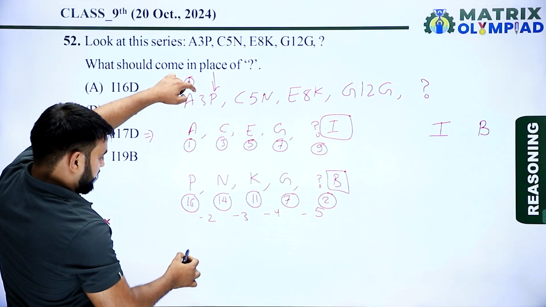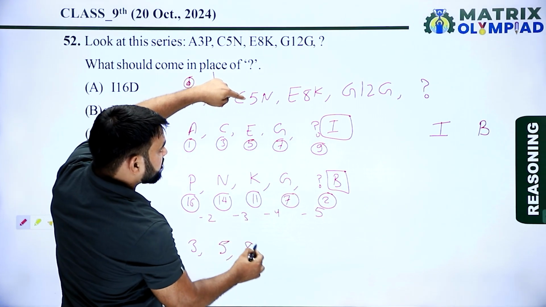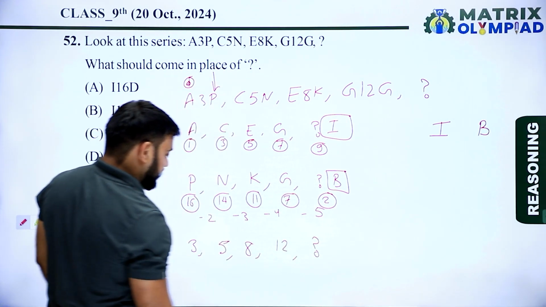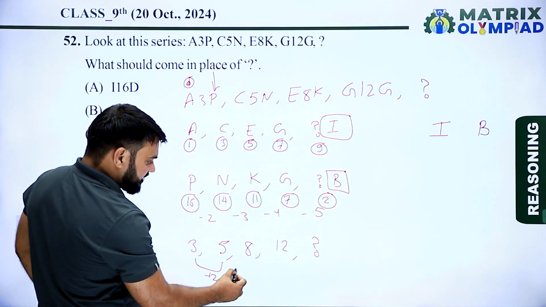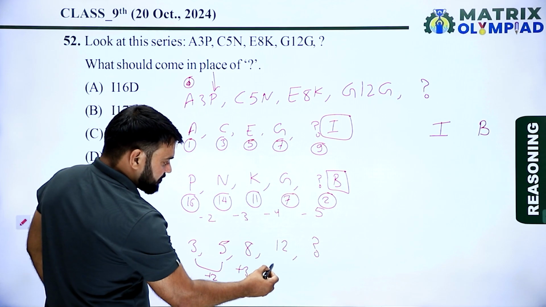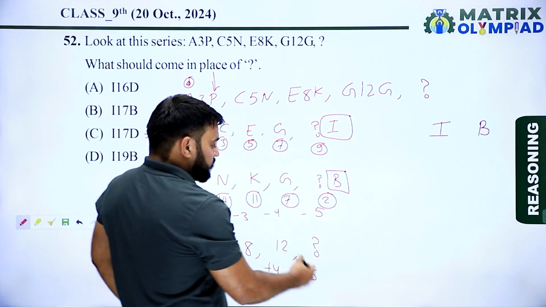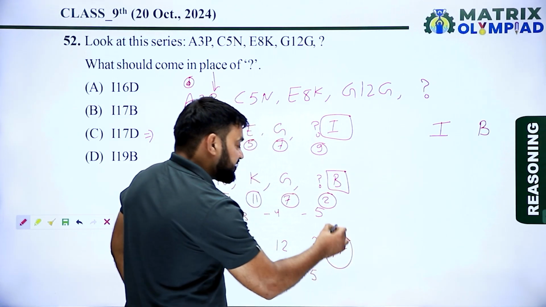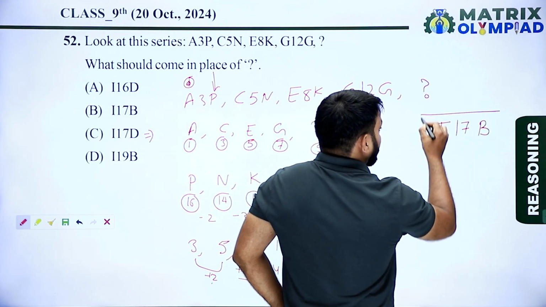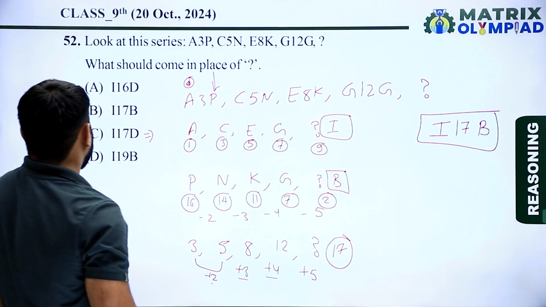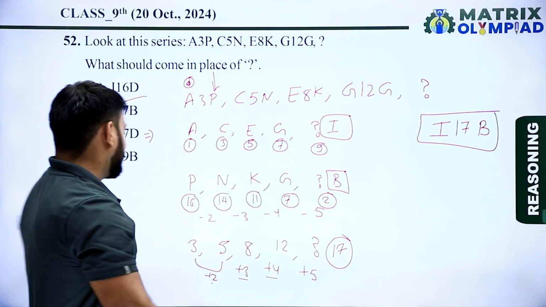Now take the number series: 3, 5, 8, 12. Now the next is missing. 3 to 5 is +2, 5 to 8 is +3, 8 to 12 is +4. So +2, +3, +4, now similarly +5. 12 plus 5 is 17. So the missing number is 17. So the missing term is I17B. So option B is the correct answer of this question.